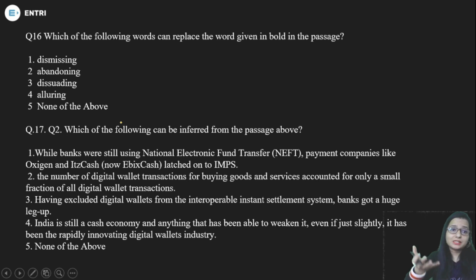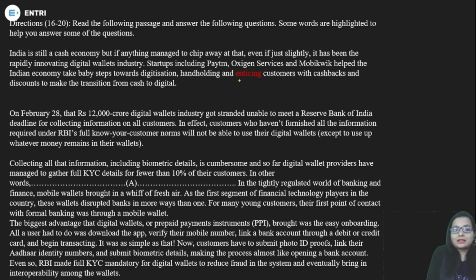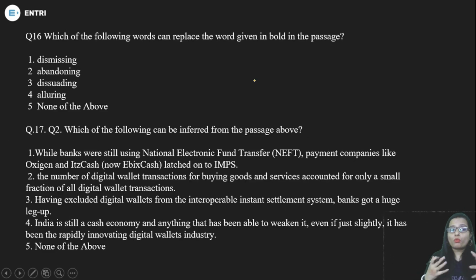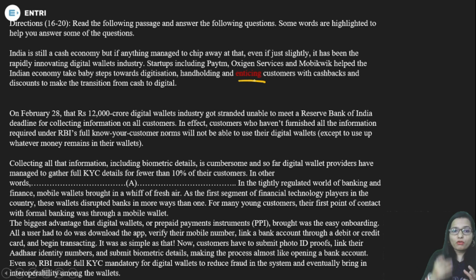That means question number 16, which is asking which of the following words can replace the word given in bold in the passage. Okay, so we can see that enticing is the word which is in bold, in red font. So what do you think, out of these options, what could be the word that has the same meaning and can replace it? First of all, read this statement which is saying that the Indian economy takes baby steps, small steps towards digitization, hand holding and enticing customers with cashbacks.